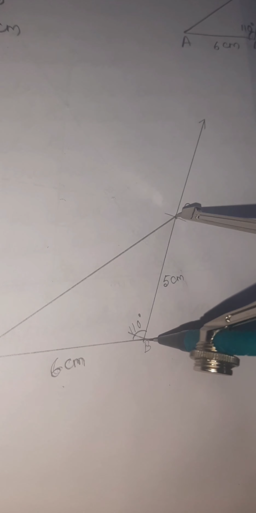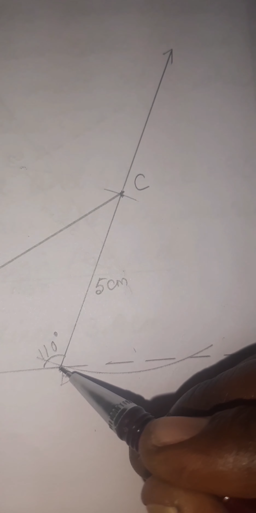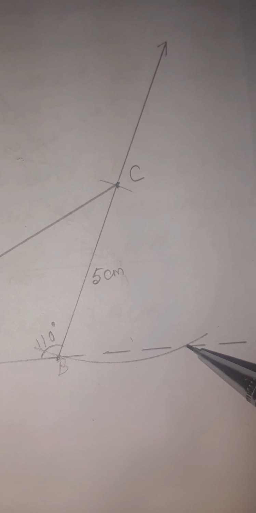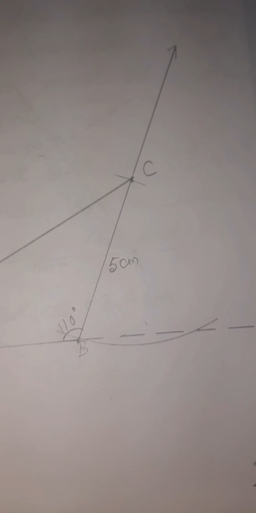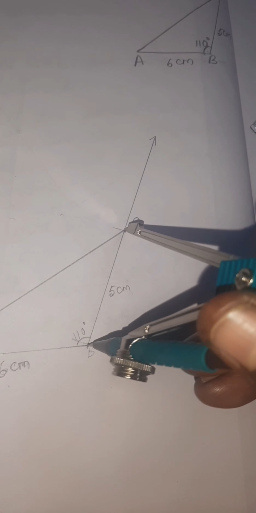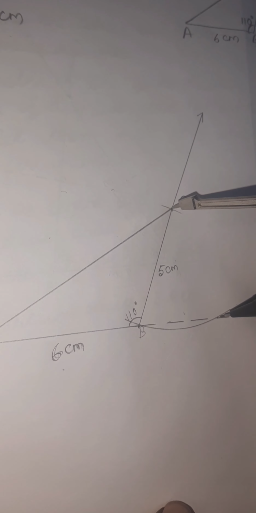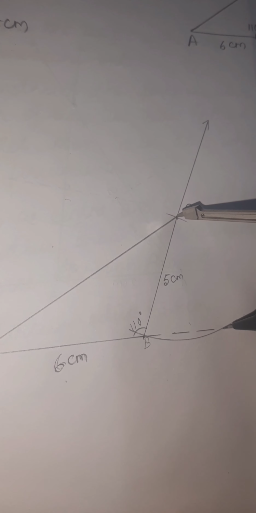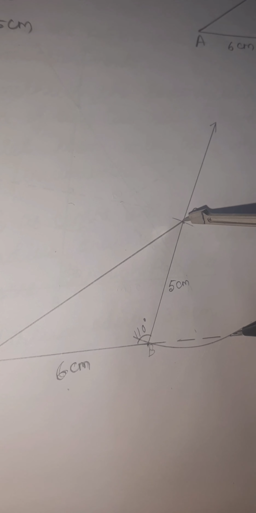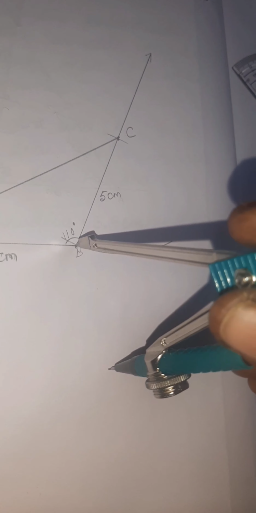So this arc intersects at 2 points, one is this and another is this. These intersecting points are the centers, with the same radius, the same length as the radius. Now with these intersecting points as centers, you have to draw other 2 arcs.